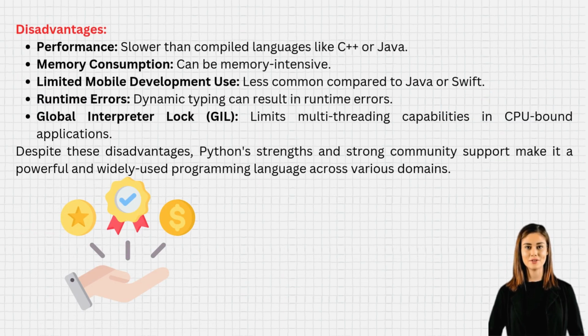Disadvantages. 1. Performance, slower than compiled languages like C or Java. 2. Memory consumption, can be memory-intensive. 3. Limited mobile development use, less common compared to Java or Swift. 4. Runtime errors, dynamic typing can result in runtime errors. 5. Global interpreter lock, GIL limits multi-threading capabilities in CPU-bound applications.